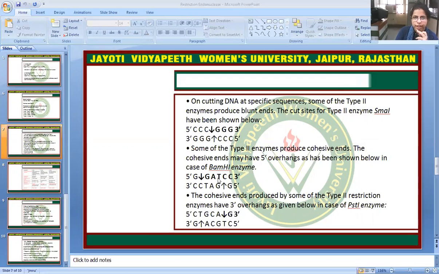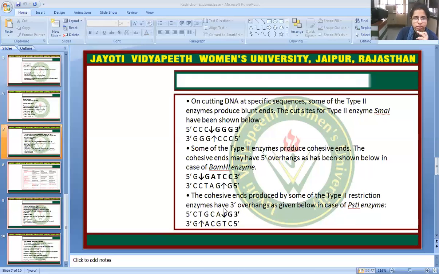So it will create the cohesive end, and you can say overhanging ends. It helps in molecular cloning, and it provides a free area for binding with the vector. The cohesive ends produced by some of the type 2 restriction enzymes have 3' end overhangs, as given below in the case of PstI enzyme.